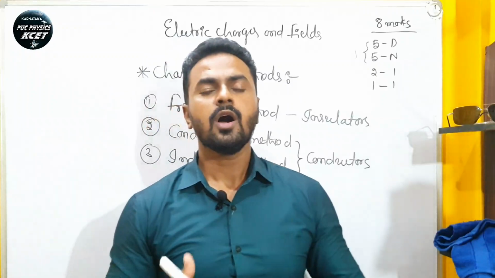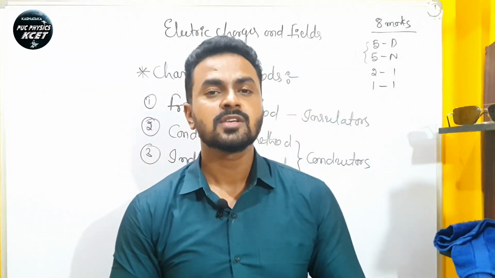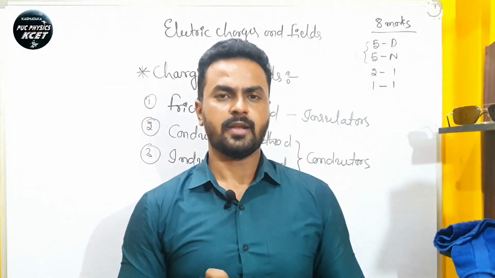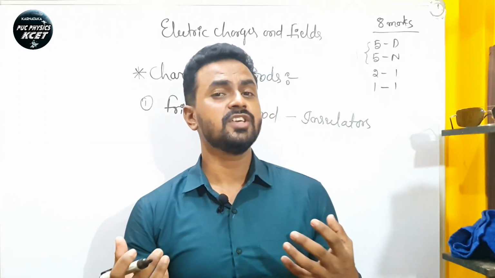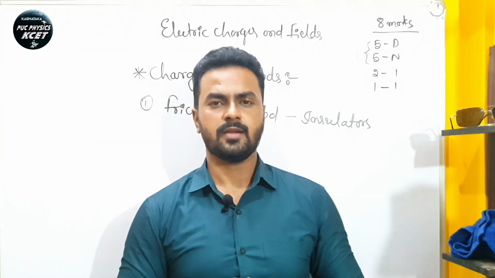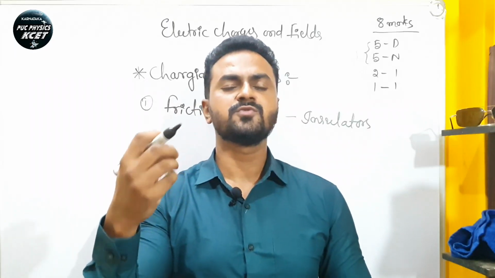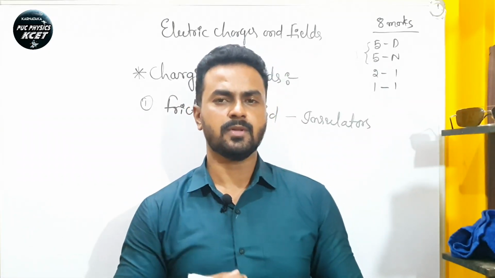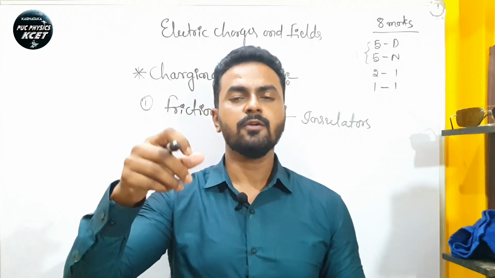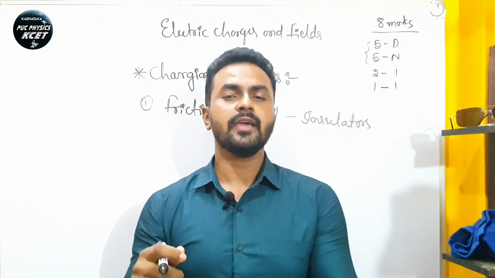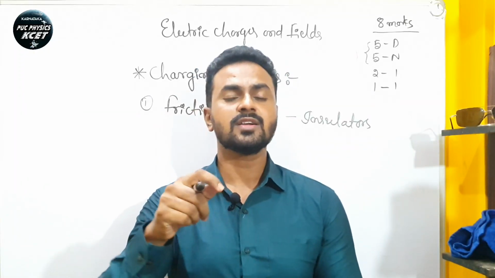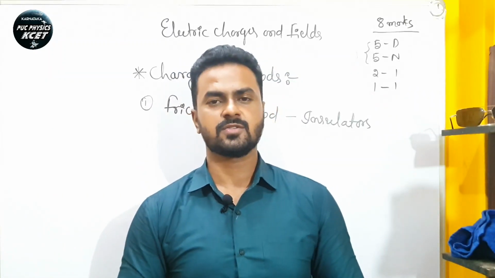So let us know how we can charge bodies using the friction method. In the beginning of this video I showed you some examples, in which I took a comb and cloth, and rubbed the comb against the cloth so that the comb gets charged.